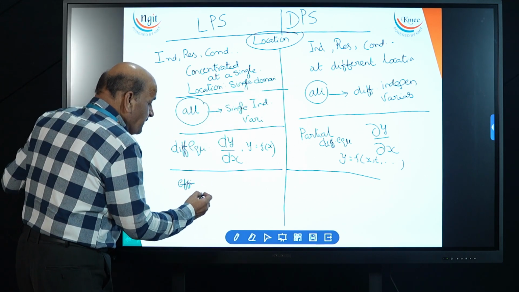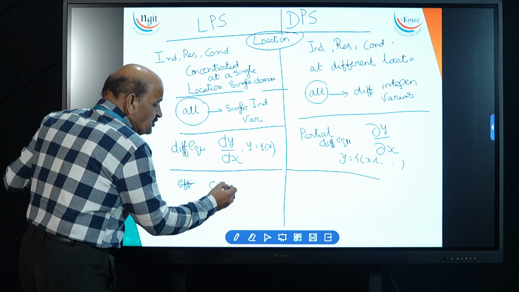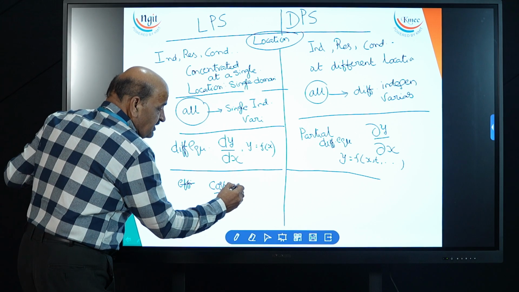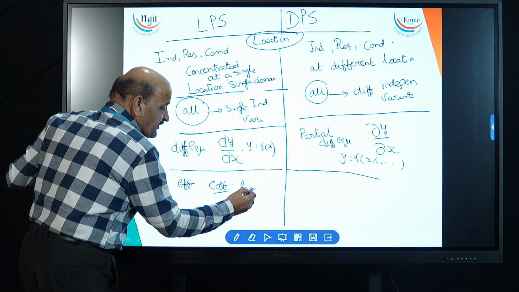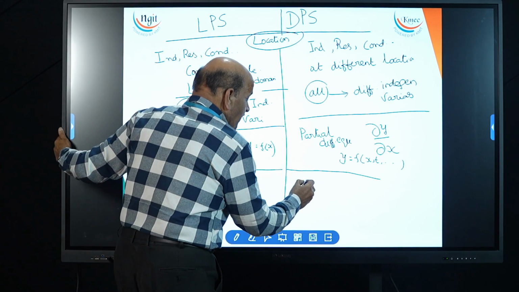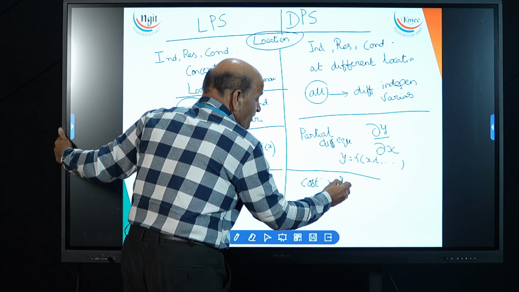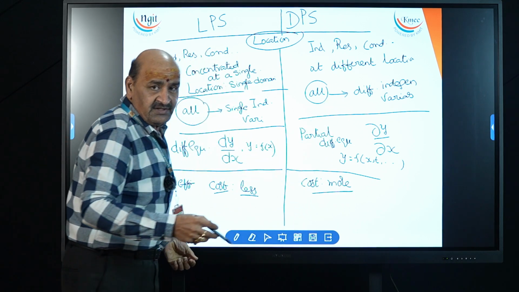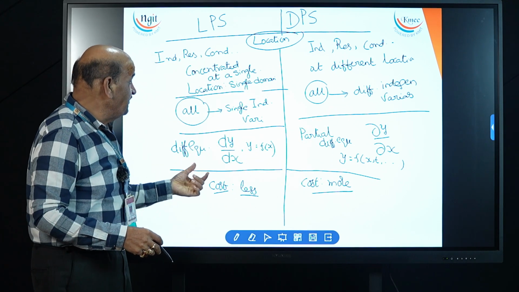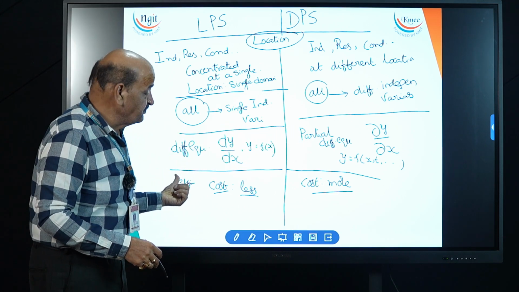But one more point, regarding cost: these are concentrated in a single location, therefore cost may be less. But for measuring these, taking all, cost will be more because all will be distributed at different locations. But on an efficiency basis, this is efficient and this is not that efficient.